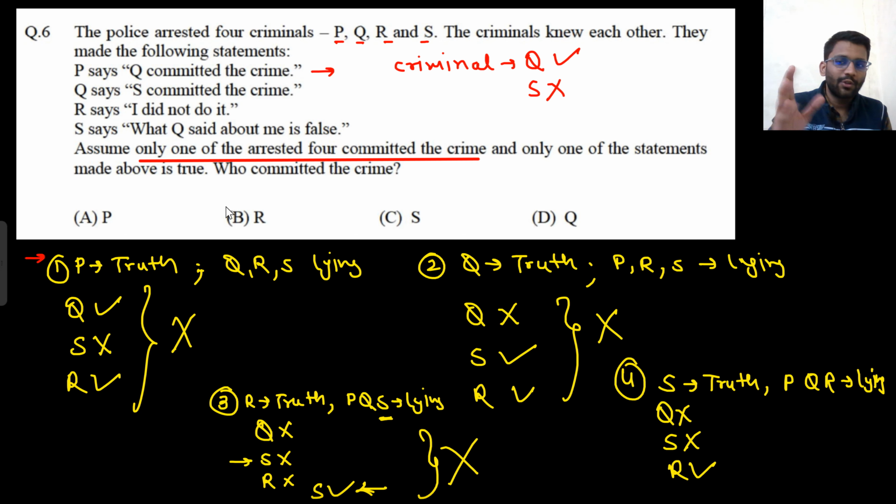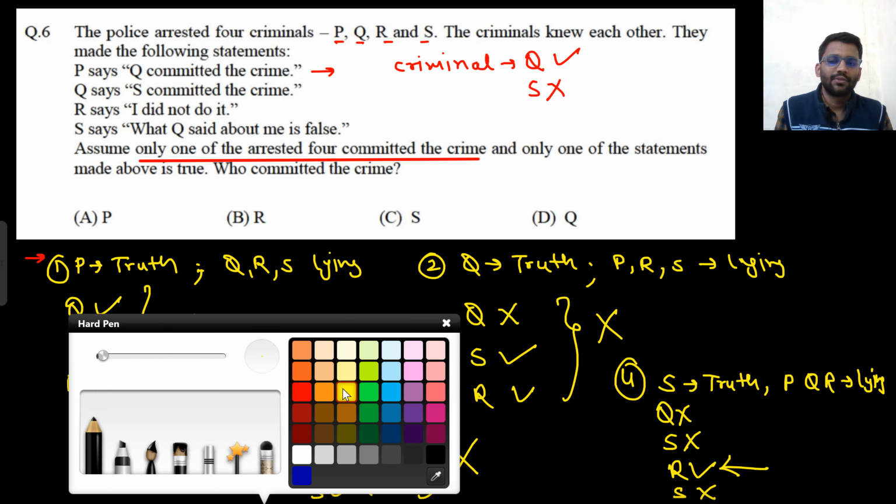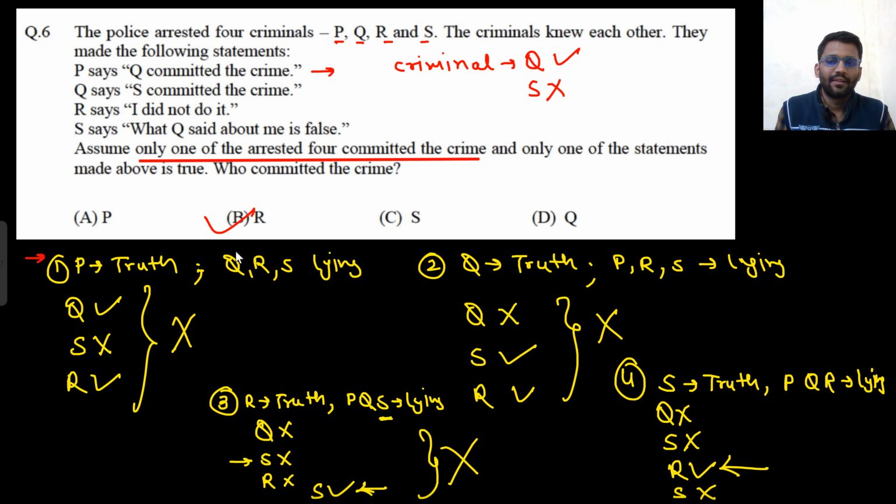And S is saying what Q said about me is false, and S is saying the truth. So that means S did not commit the crime. So there is no ambiguity, nothing else. Only one criminal is there, that is R. So the option would be R. Take your time and understand this on your own.